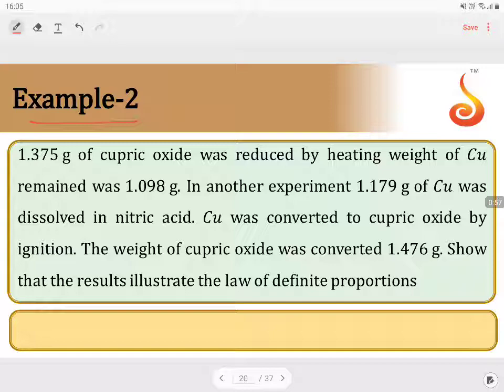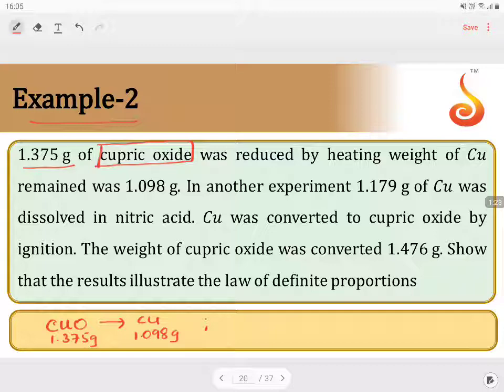What is given? 1.375 grams of cupric oxide. So the data we are going to talk about is the compound cupric oxide, CuO. This is of 1.375 grams. This is reduced to give copper, which is of weight 1.098 grams. So if it is copper, the remaining will be oxygen. Let us keep it aside.